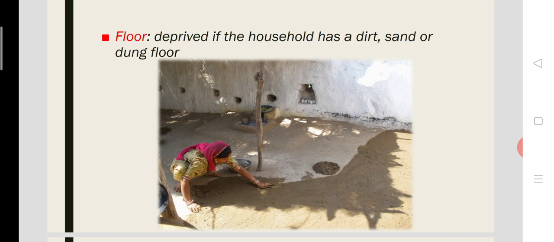And a family whose house has marble flooring, granite flooring, or any other tile flooring or concrete cement flooring is not deprived. Otherwise, they will be deprived if their house has a dirt floor, sand floor, or a dung floor.